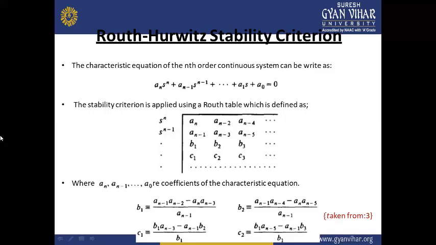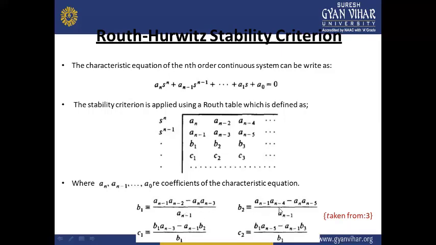Now how is B1 calculated? B1 is calculated by multiplying these two and subtracting it from the multiplication of these two, with division by this coefficient. So B1 will be equal to an minus 1 into an minus 2 minus an into an minus 3, upon an minus 1.